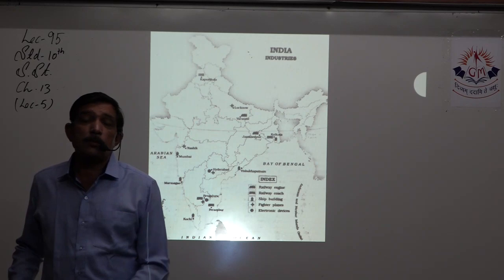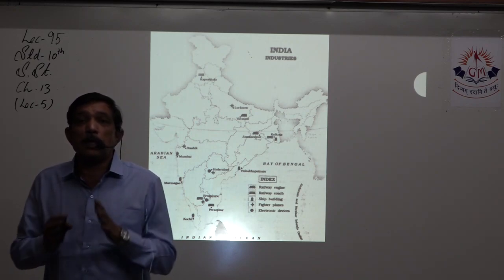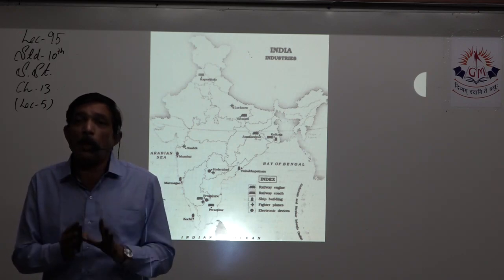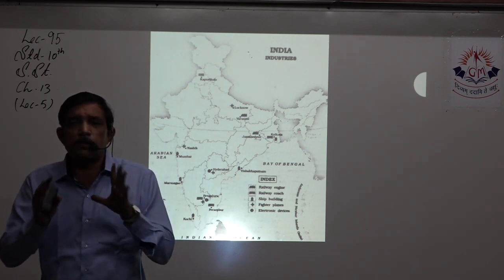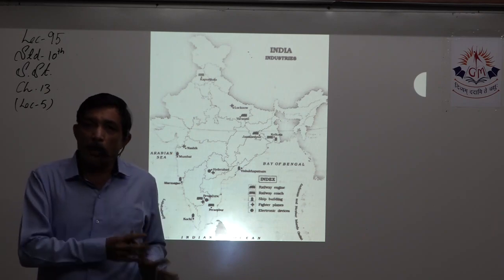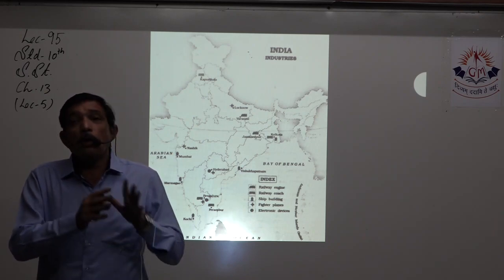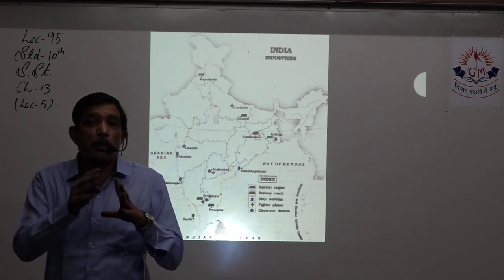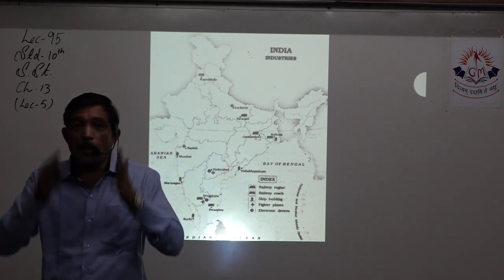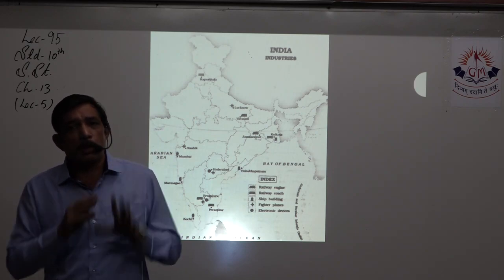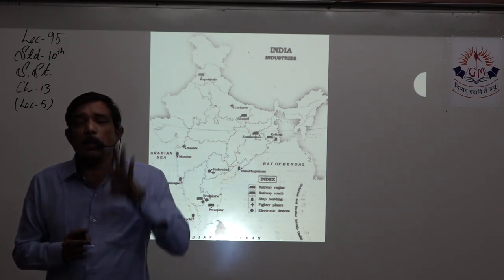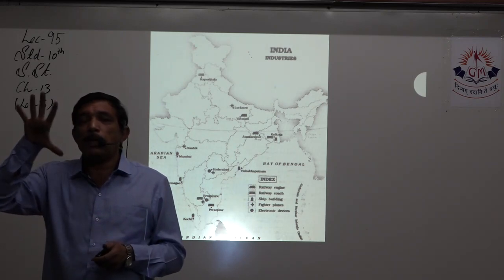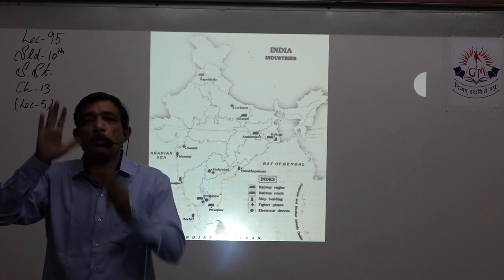Ideal advice for map work is you take up one particular industry on one map only and mark all those places. Suppose iron and steel, it goes in one map. Don't take up 2-3 industries and put them on the map, then you won't be able to visualize it or remember it. So I know it will take up lots and lots of maps, but then your picture will be clear.